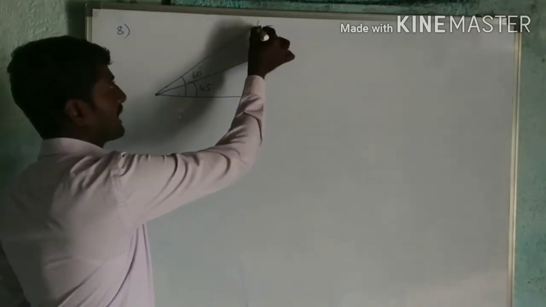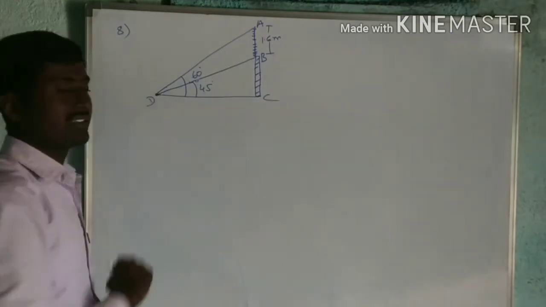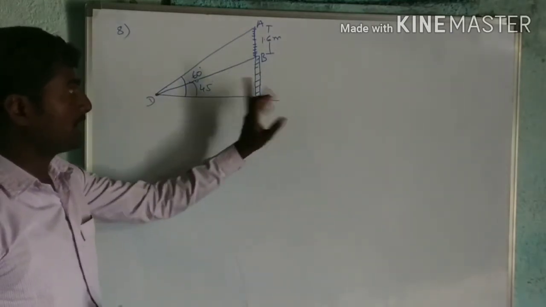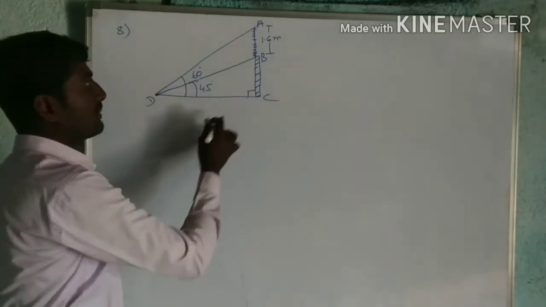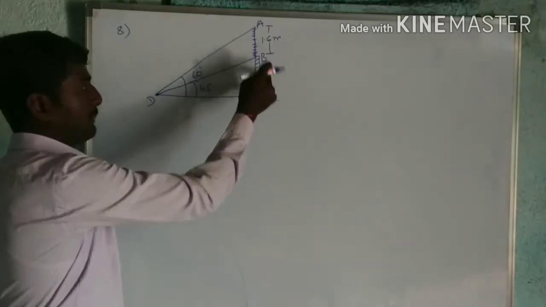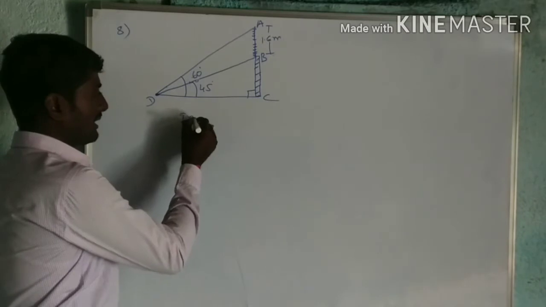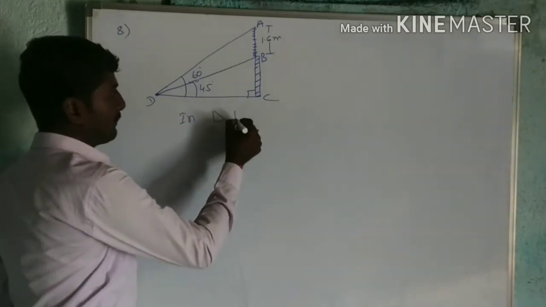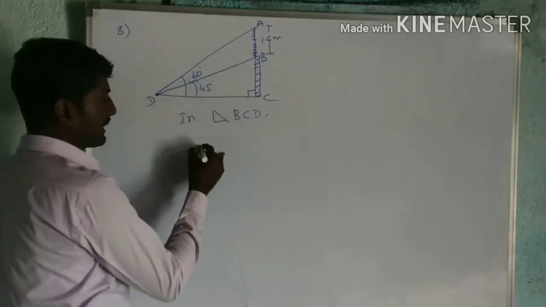Let us name the diagram. This as A, B, C, and this as D. We have to find here what? BC I have to find. So there are two right angle triangles formed, ACD, one right angle triangle, and another will be BCD. Now in right angle triangle BCD, this is 45 degrees there.